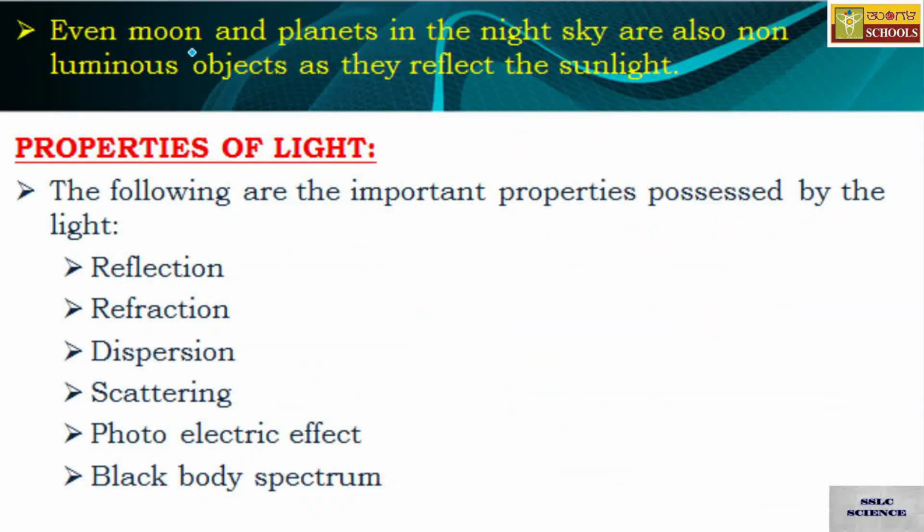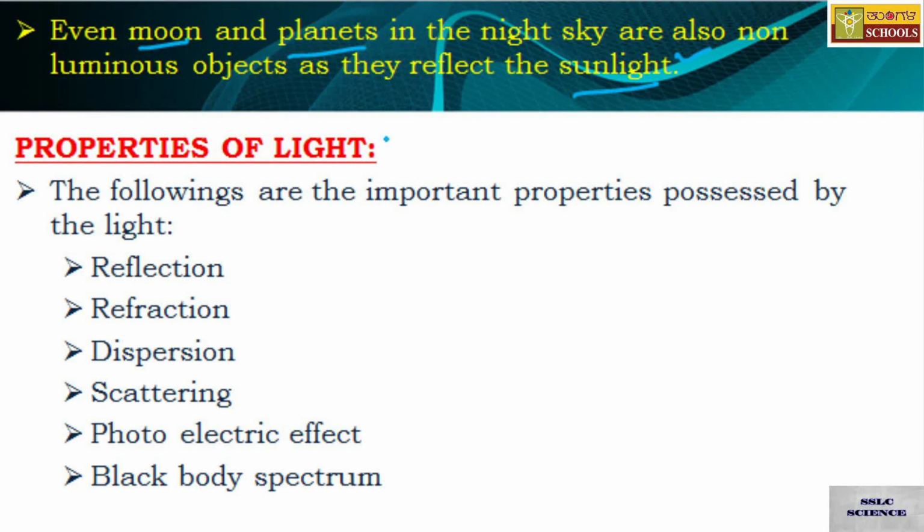Even moon and planets in the night sky are also non-luminous objects as they reflect the sunlight. Why am I saying non-luminous objects? Because they are just reflecting the sunlight, and hence they are also called non-luminous objects.